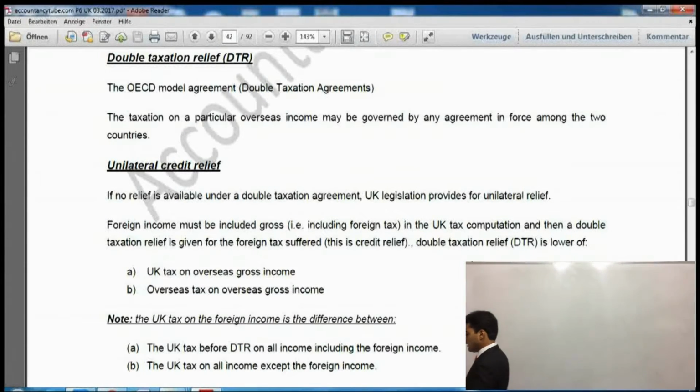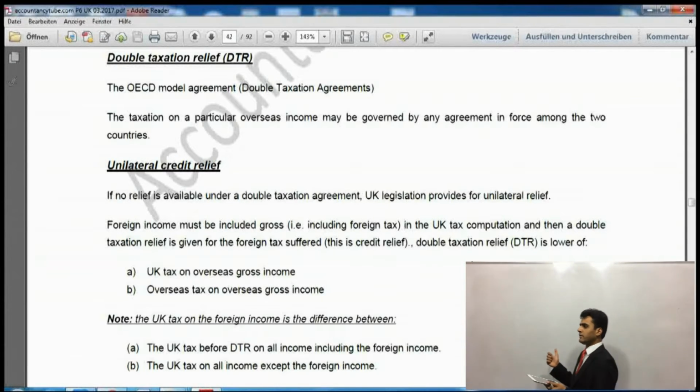Now what is that relief? Foreign income must be included gross. So all foreign income, all income from Dubai, including tax you have paid in Dubai, will be included in the UK tax computation. Then double taxation relief is given for the foreign tax suffered. Double taxation relief is the lower of UK tax on overseas gross income and overseas tax on overseas gross income. So this is the way I simply told you. I've already explained it. Now if you read it again carefully, you would understand it is the same thing which I've already told you.